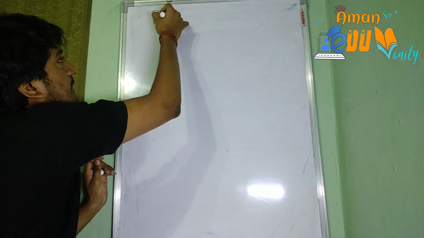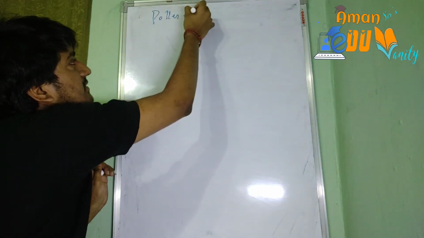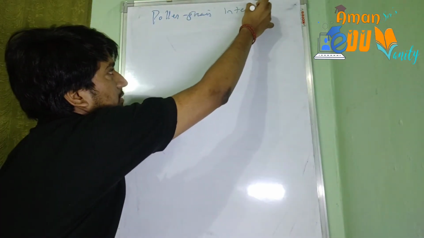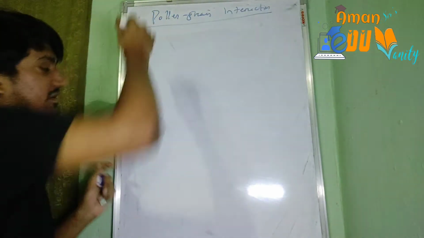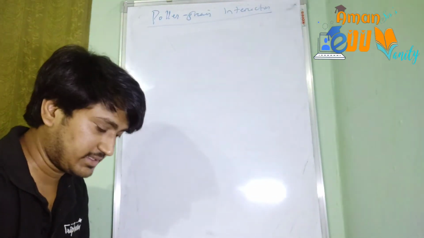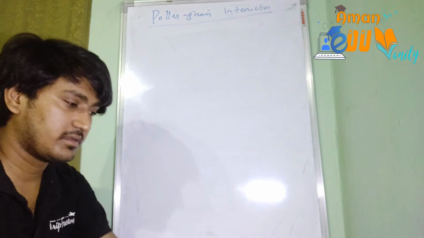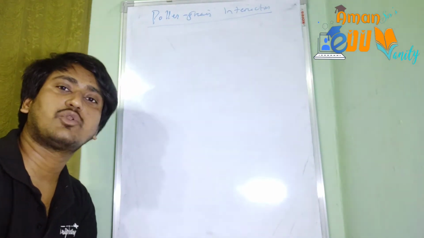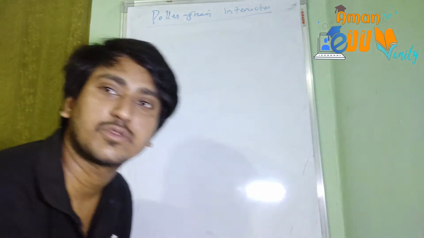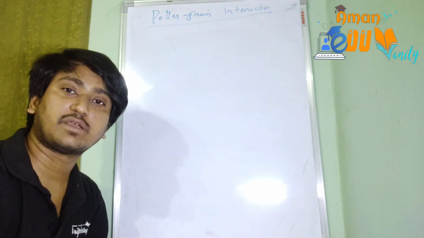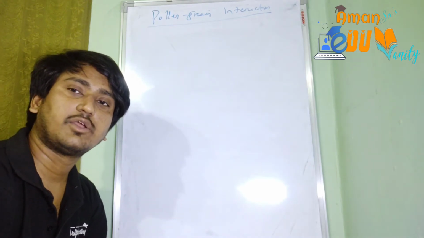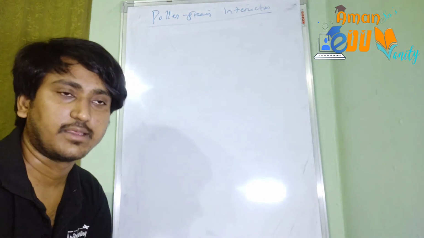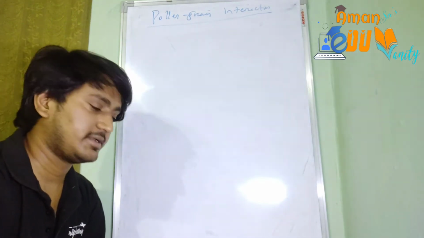So as soon as the pollen grain reaches the stigma, the dialogue will be initiated, and if the pollen grain is of the same species or compatible type, then only the stigma will receive it and the further processes will carry on. If it is not of the compatible type, then the stigma will not accept it and it will reject the pollen grain. No pollen tube germination will occur. Okay, that is what is called pollen-pistil interaction.